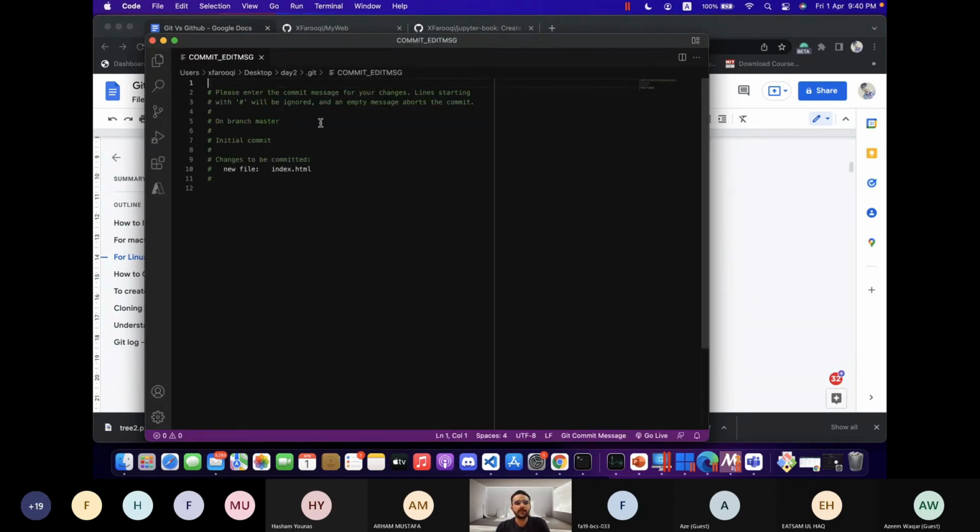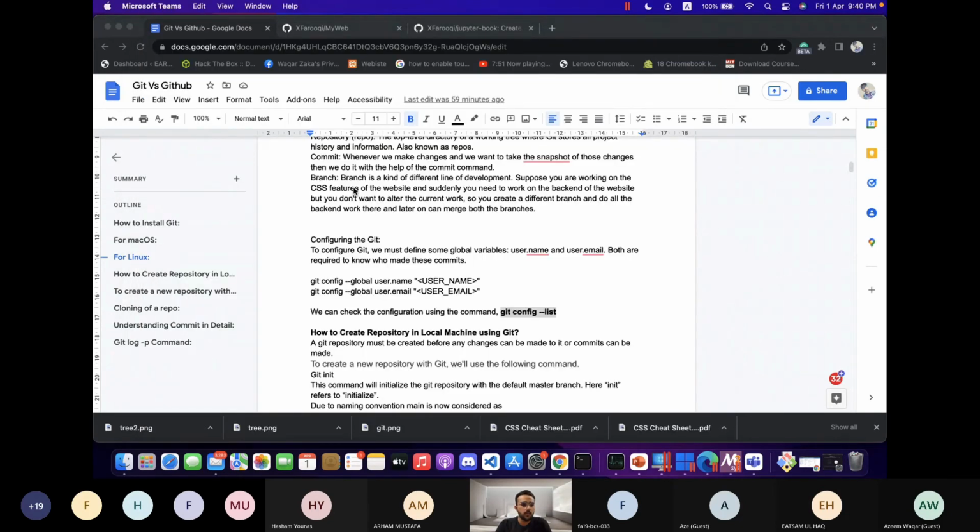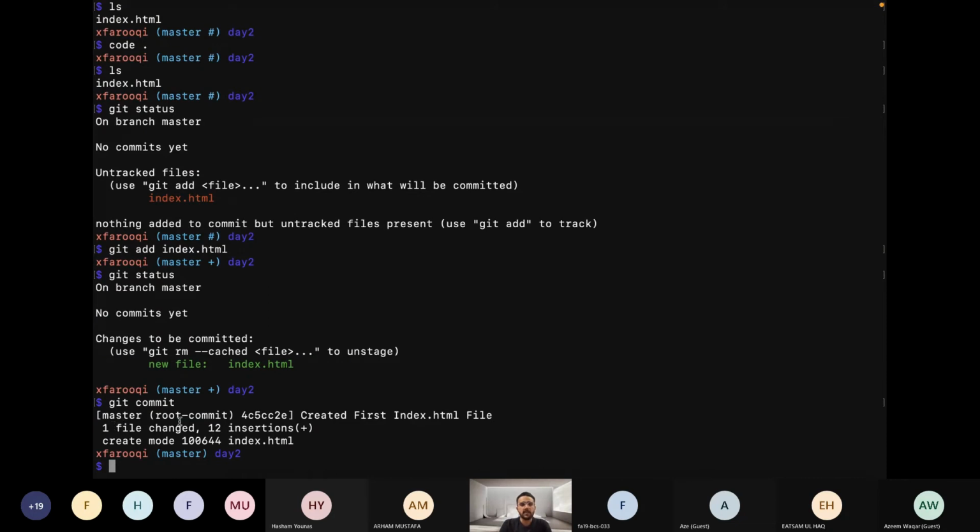Now at any point, like in the end, I can hit enter, and here I will say created first index.html file. So this will be the message that will be written in the snapshot. I just press Control S, save it, and close it. So now you can say that the snapshot has been taken.